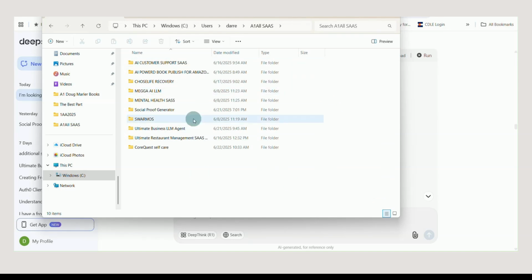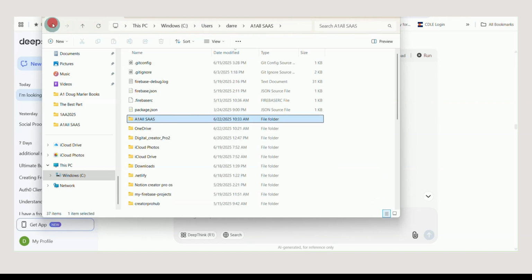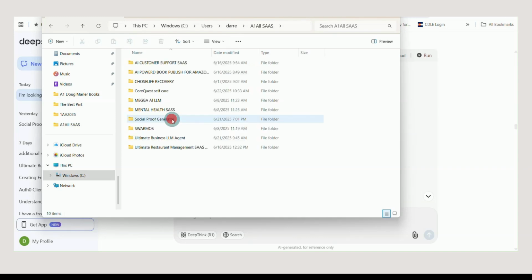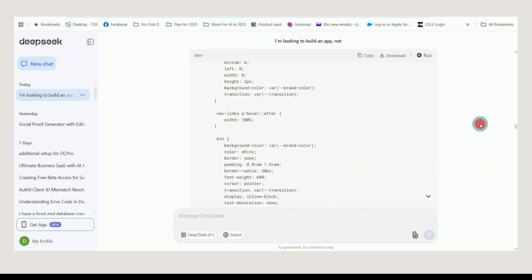I've made a folder inside my user folder called All SaaS Projects. We're going to call this project Core Quest Self Care. Make sure you create your folder there first before you do this part.